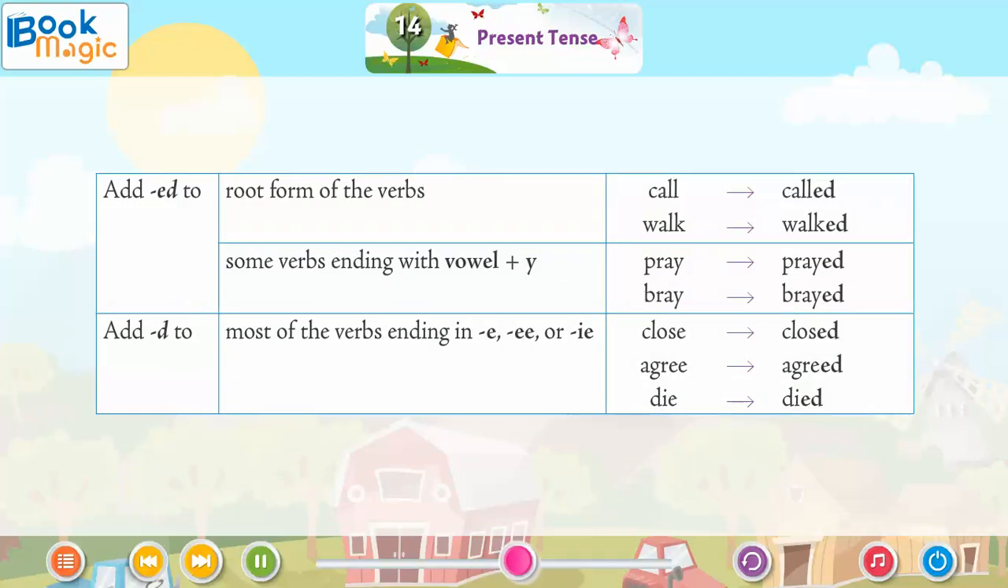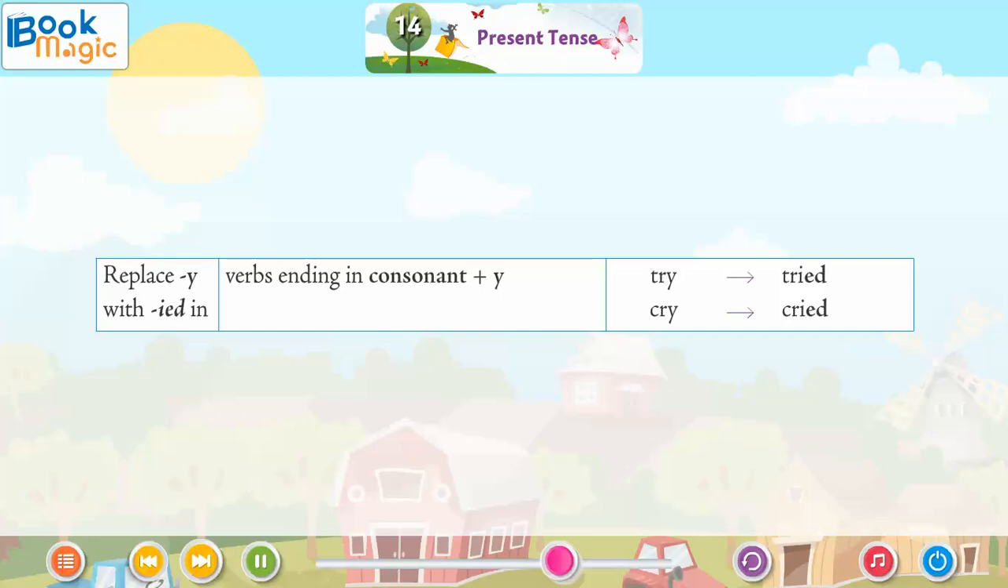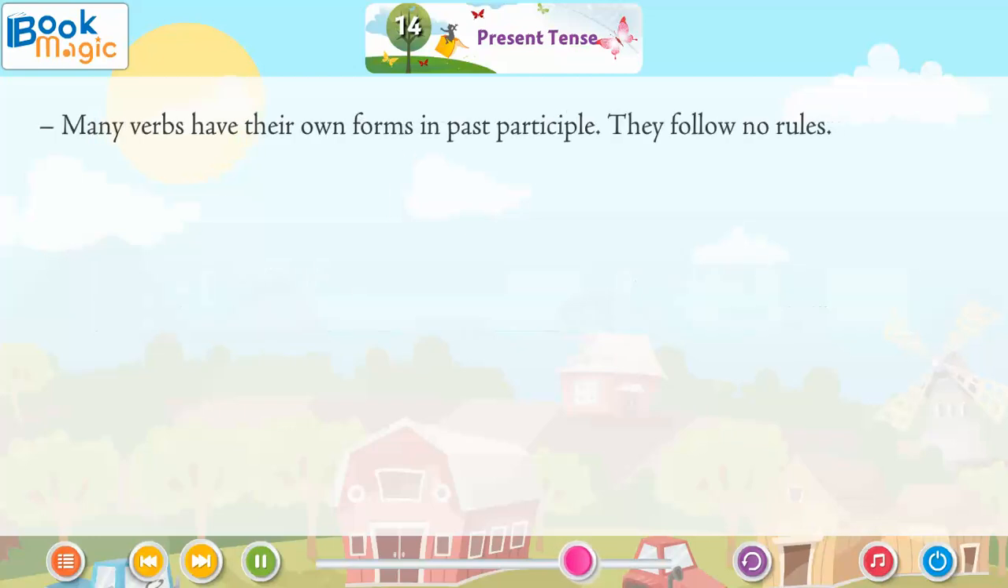Call, called. Walk, walked. Some verbs ending with vowel plus y: pray, prayed. Bray, brayed. Add d to most of the verbs ending in e, double e or ie: close, closed. Agree, agreed. Die, died. Replace y with ied in verbs ending in consonant plus y: try, tried. Cry, cried. Many verbs have their own forms in past participle.